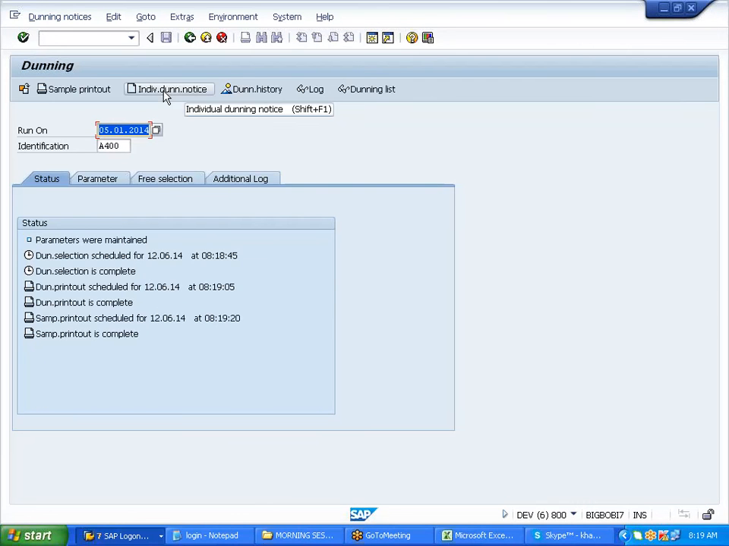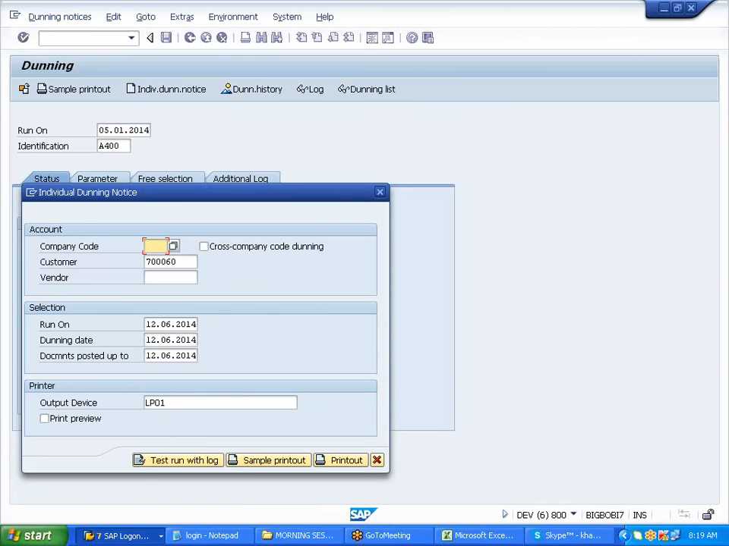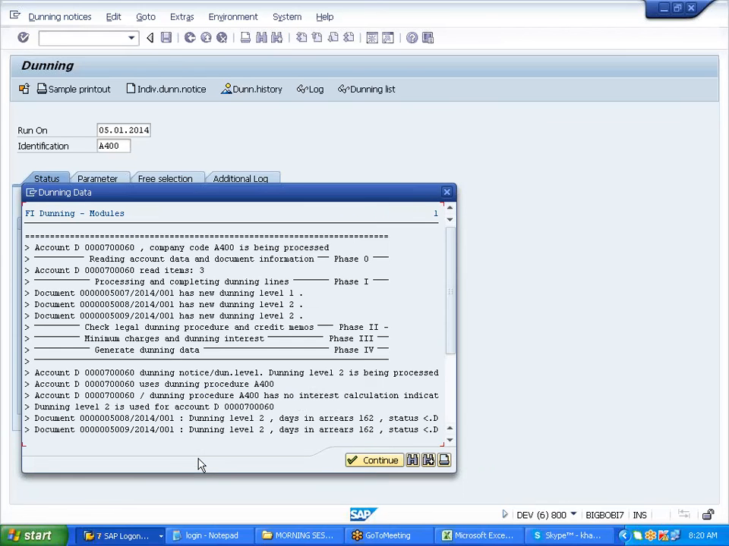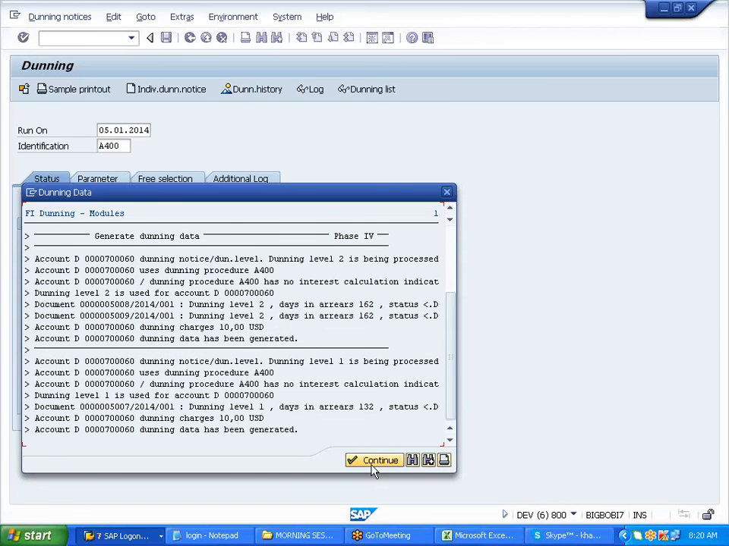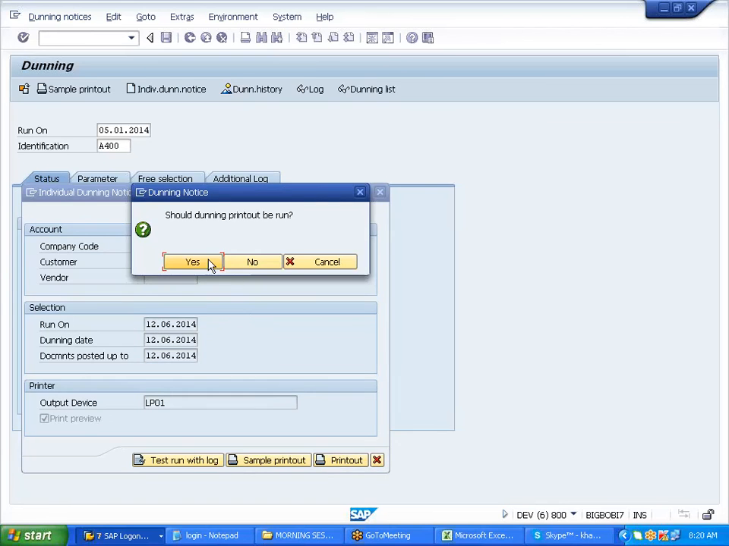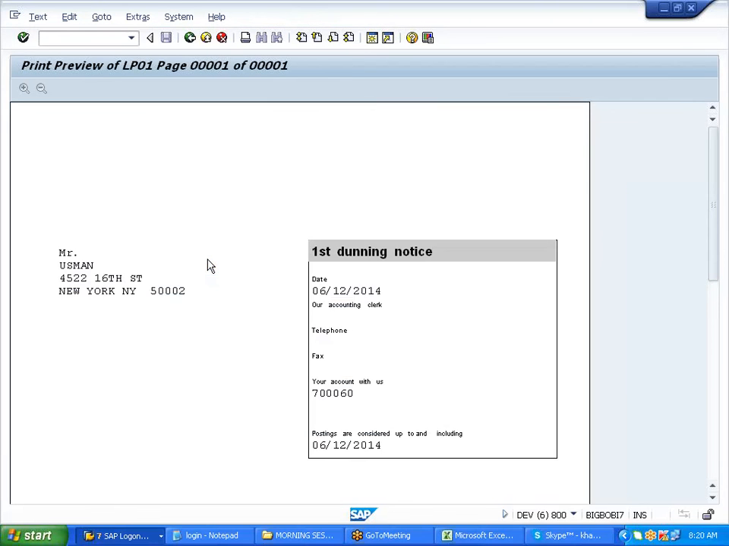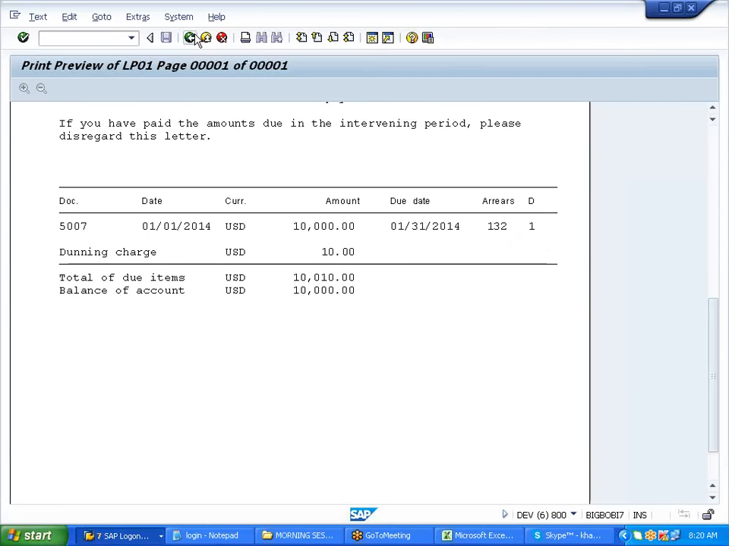Now go to the individual dunning notices. That was just to show you a sample. I clicked on that. Individual A400. Print out. You want to see again over here also, you can see a print preview. You want to click on the printout. There's the printout.